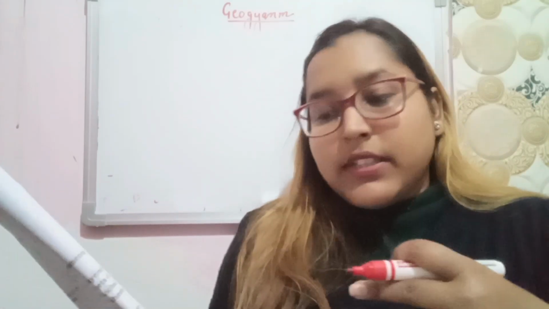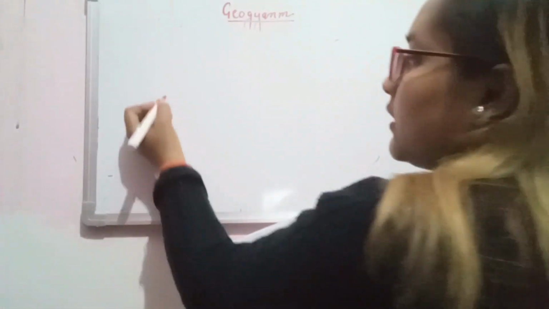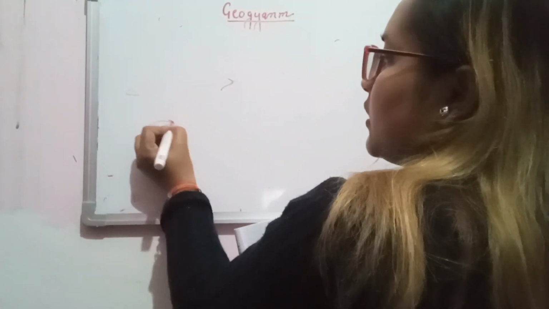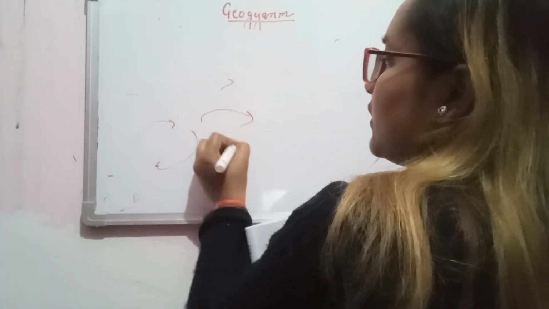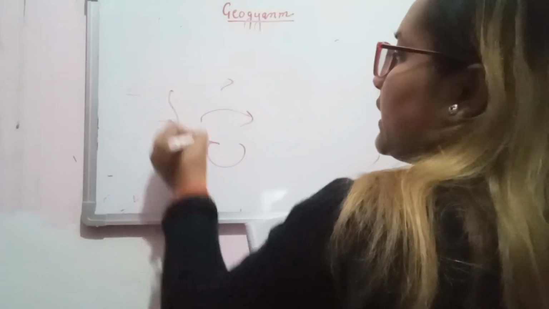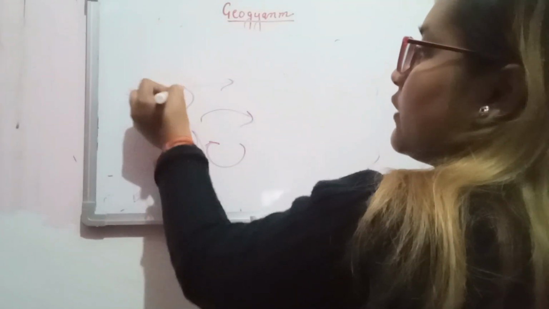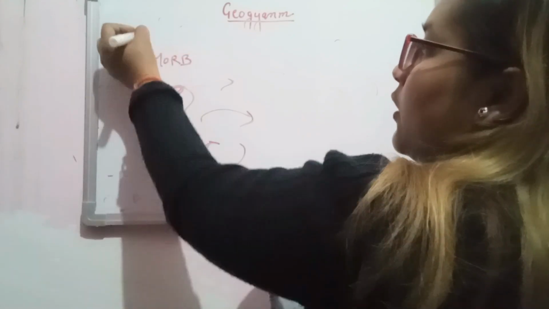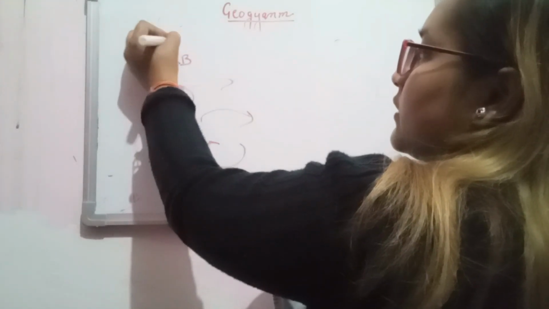Next one is related to plate tectonic setting and what kind of magma we will get there. If there is expansion going on between two plates, through the process of convection magma will get generated here, and we will get mid-oceanic ridge basalt or tholeiites.